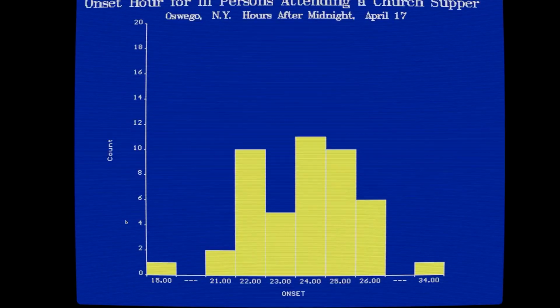Review the epidemic curve. So you can see here that the first case was around 3 p.m. and then starting around 9 p.m., people started getting sick throughout the whole night. This is the number of hours after midnight on April 17. So a lot of people got sick that day. And you see it's a point source because it just rises and falls really quickly, and then you have no more cases. So one thing at a point caused the epidemic at the supper.